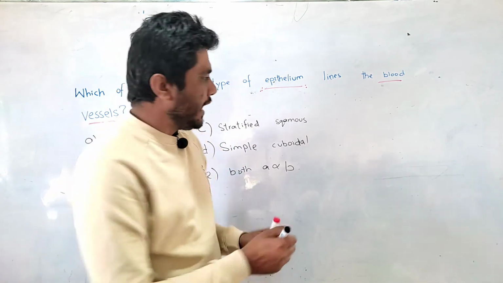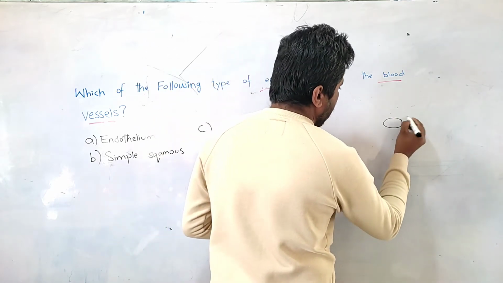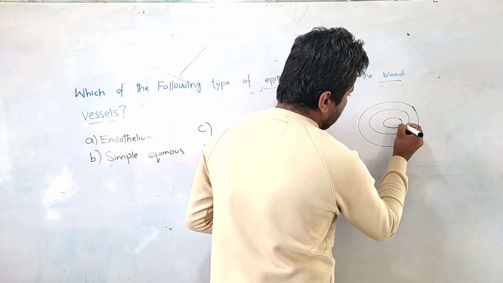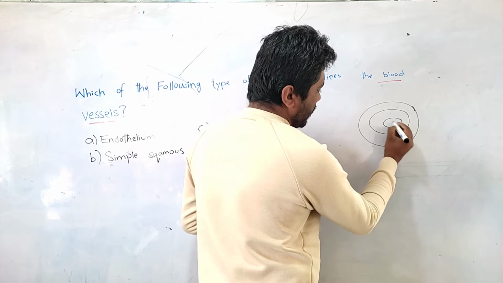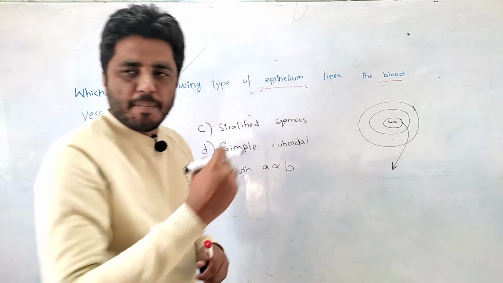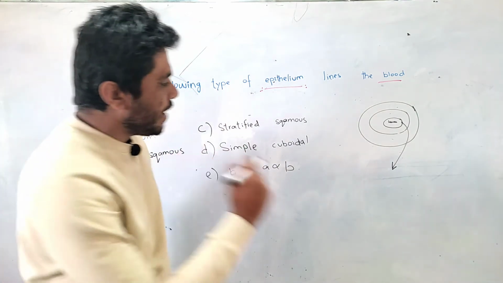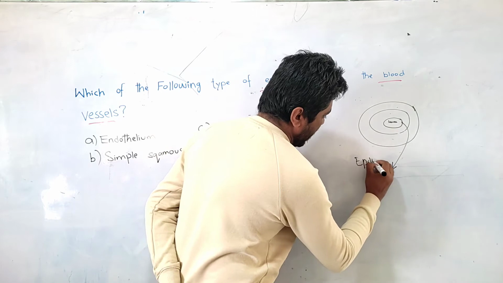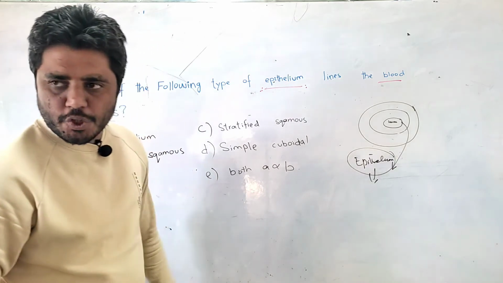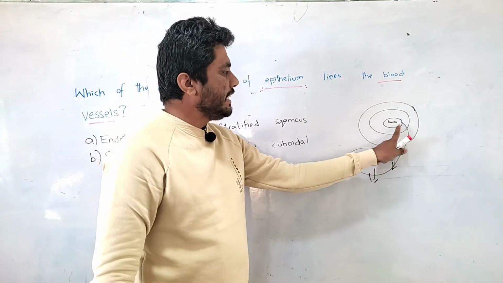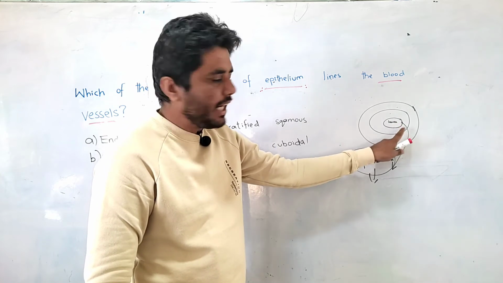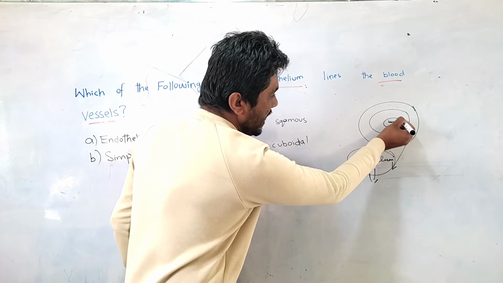They have three layers. If we have three layers, this is a blood vessel. The innermost layer, which is associated with the lumen, is called the tunica intima. This tunica intima is made up of what? Epithelium. Epithelium is a general term for epithelial tissue. So what kind of epithelium is this lining of blood vessels, the tunica intima, which lines the lumen?